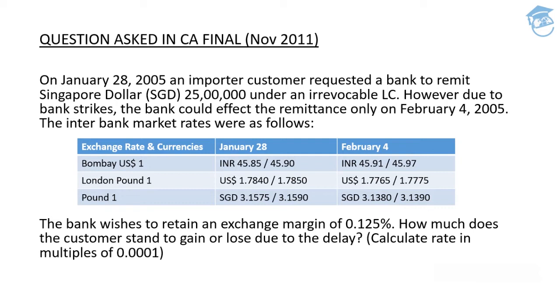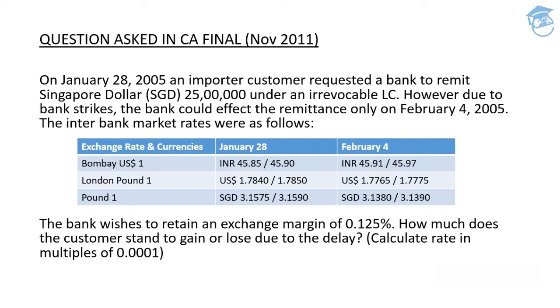On January 28, 2005, an importer customer requested the bank to remit Singapore dollar 25 lakh under an irrevocable letter of credit. However, due to the bank strikes, the bank could effect the remittance only on 4th Feb 2005. So we have been provided different rates for these two different days in the question itself. The bank wishes to retain an exchange margin of 0.125%. How much does the customer stand to gain or lose due to delay? Calculate the rate in the multiples of 0.0001.